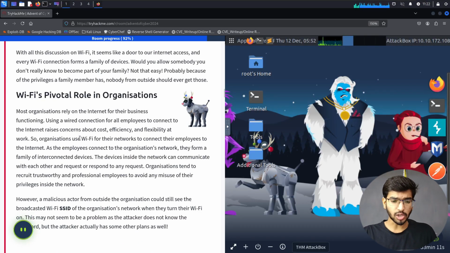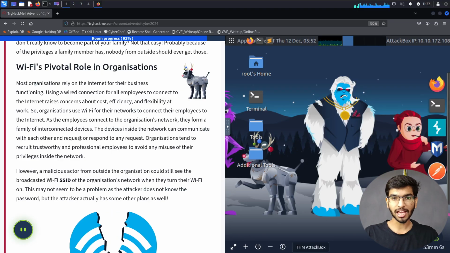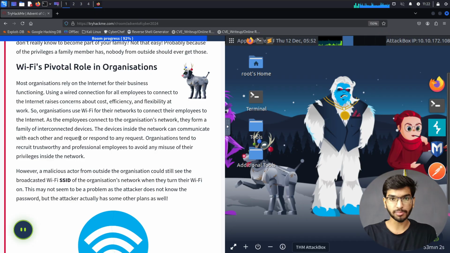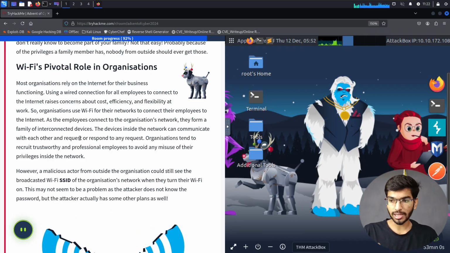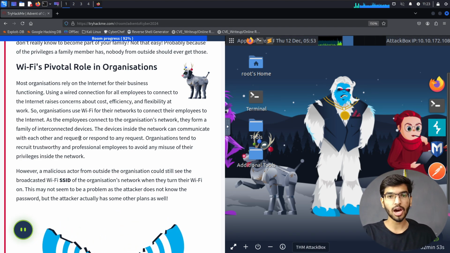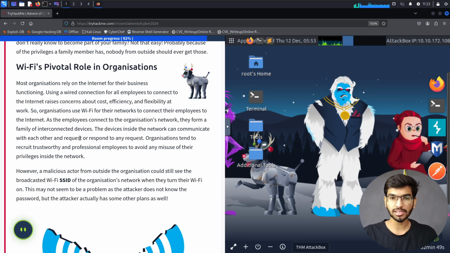So what is the role of Wi-Fi in an organization? In an organization there could be PlayStations and desktops located there, physical desktops connected easily by Ethernet cable, or if they are running Ethernet cables through the walls and through the routers and switches, it's possible.